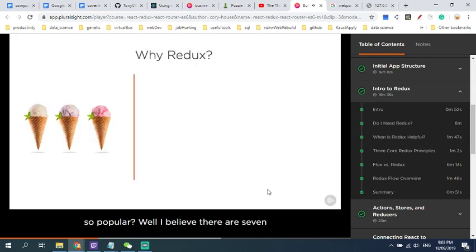So why has Redux become so popular? Well, I believe there are 7 things that make it special. First, Redux centralizes all of your application's state in a single store. Unlike Flux alternatives, Redux enforces keeping all state in a single centralized object graph. This makes the app easier to understand and avoids the complexity of handling interactions between multiple stores. It also helps avoid storing the same data more than once. Since there's only one store, you're also less likely to accidentally store the same data in multiple places or to request data that you already have available on the client.